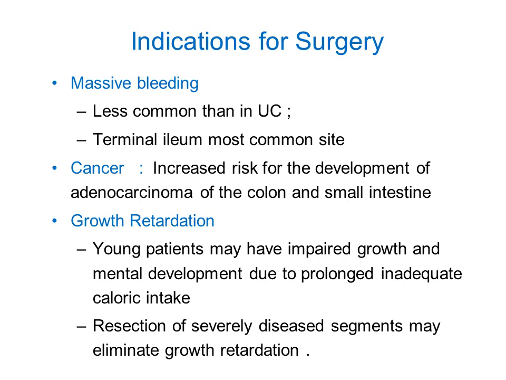You can see that this Crohn's disease, if it affects young patients, they have impaired growth and mental development due to prolonged inadequate calorie intake, and you can do resection of the severely diseased segment, and you can help that patient to regain the growth.